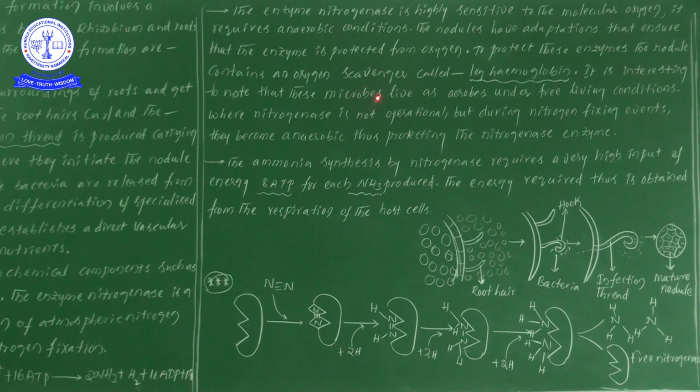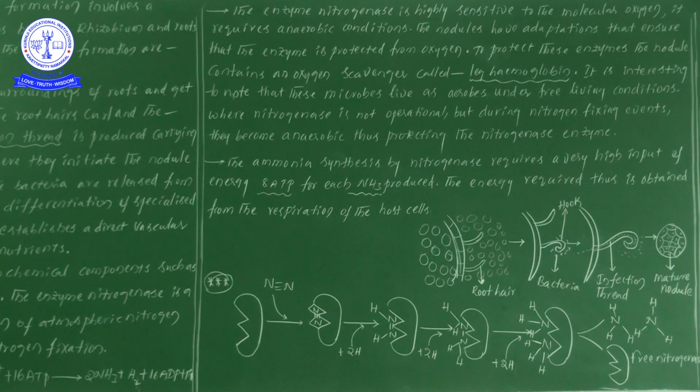So in these rhizobium bacteria, the nitrogenase enzyme will not be active or functional. But during the nitrogen fixing events, they become anaerobic.